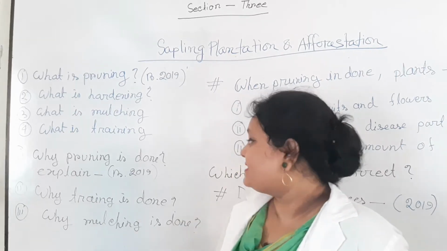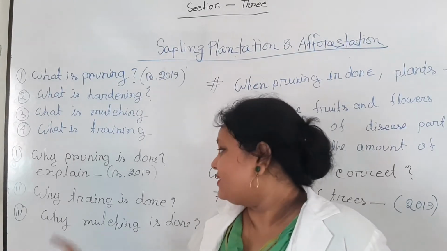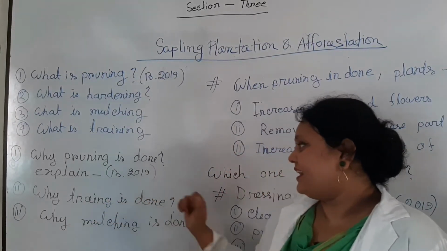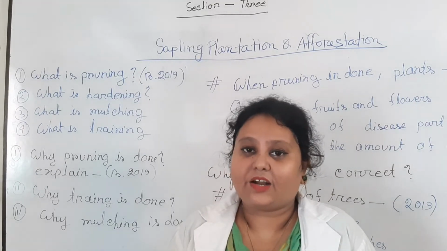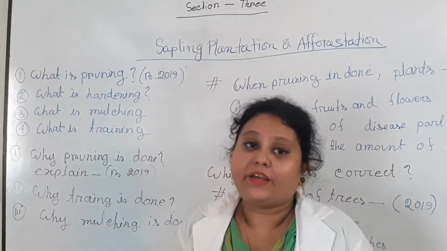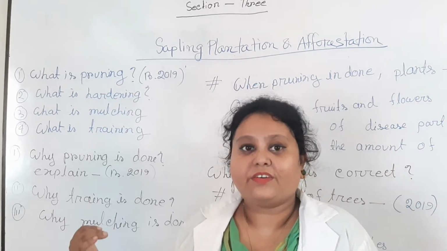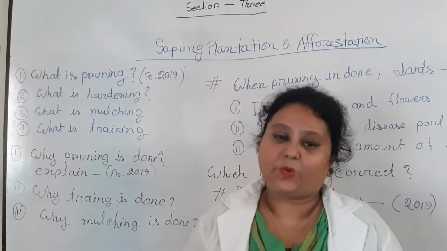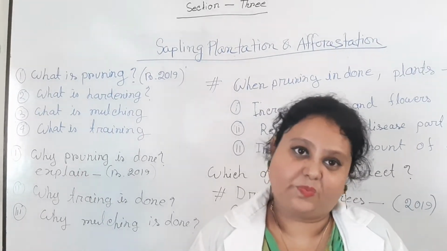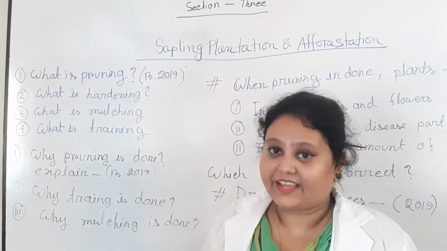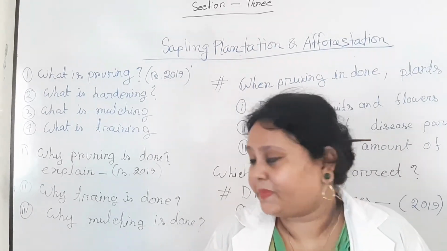Here you can see some comprehensive questions, that is, why is pruning done? Explain. It came in Dhaka board, Rajshahi board, Sylhet board in 2019. And to write the answer to this question, firstly you should write the definition of pruning and then their characteristics or their importance.